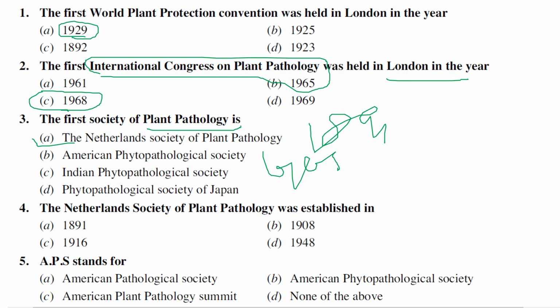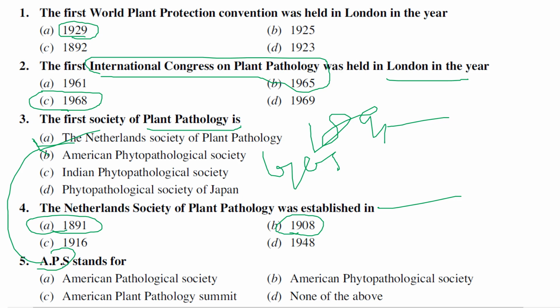So they asked which is the first society, and it is also the oldest society of plant pathology; that is the Netherlands Society of Plant Pathology. The next one is: the Netherlands Society of Plant Pathology was established in the year? I think I have told you already, 1891. It is the oldest and first society of plant pathology, started in the Netherlands in 1891. APS stands for American Phytopathological Society. As I told you already, it is one of the largest societies of plant pathology, which was started in 1908.